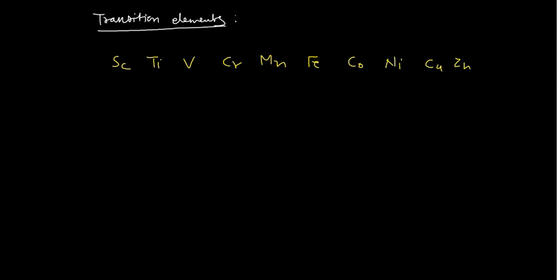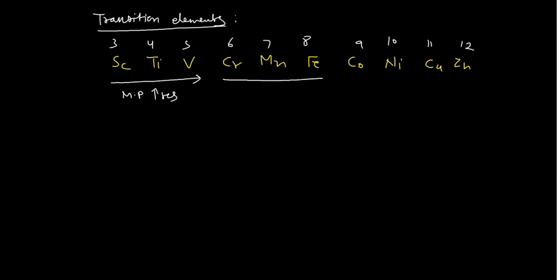Now if you divide it into groups, this is group 3, group 4, group 5, group 6, 7, 8, 9, 10, 11, 12. In that case also, if you move from scandium to vanadium, the melting point increases. After that, if you move from chromium to zinc in this particular series, the melting point decreases. This is something very important.